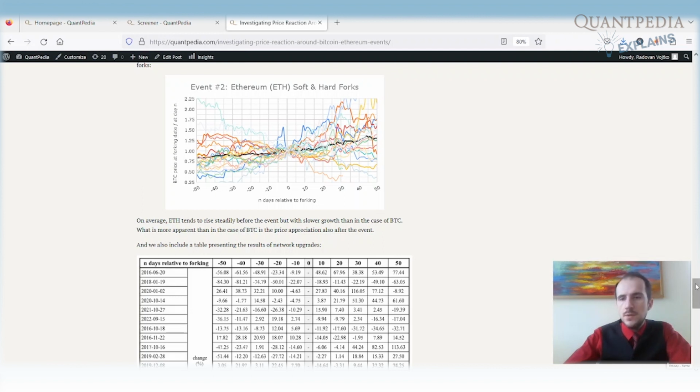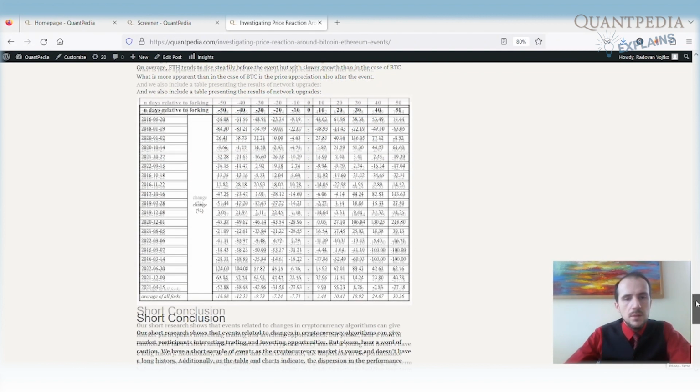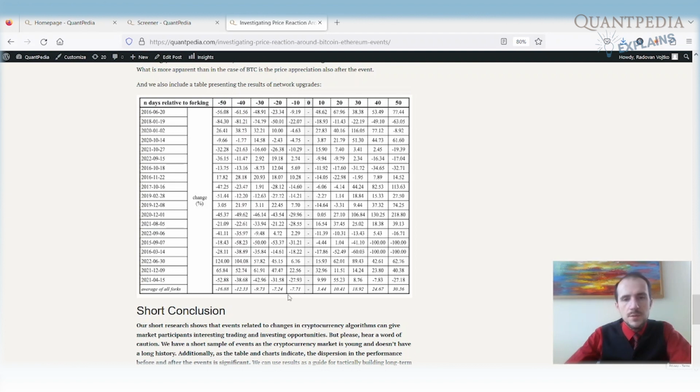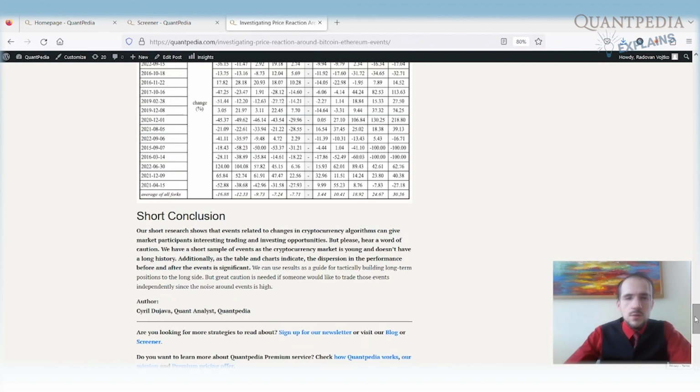Trying to trade these events, the forks, is not without risk. It is possible to earn some money. On average, before the fork there is a price appreciation, and also after the fork there is a price appreciation. It's not small. It's like 20% over the 30 days after the fork and 10% over the 30 days before the fork, but the volatility is really, really high. Our short conclusion would be that events related to changes in cryptocurrency algorithms can give market participants interesting trading and investing opportunities.